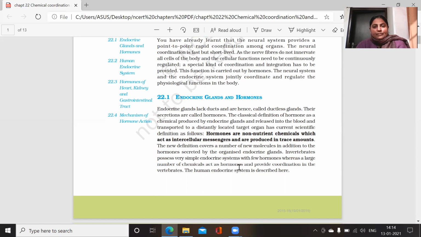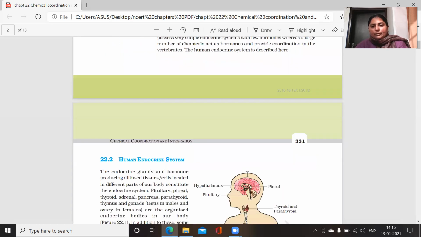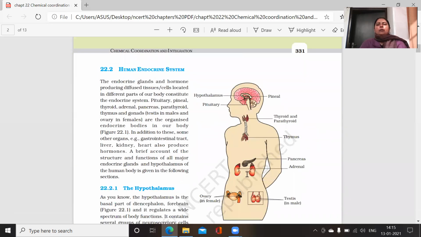Here, these hormones are produced in larger numbers and they provide coordination in the body of these vertebrates. So see, there is one diagram given in your book, and that is the diagram of the human endocrine system. The human endocrine system consists of two things: endocrine glands and their chemical secretions, that are hormones.